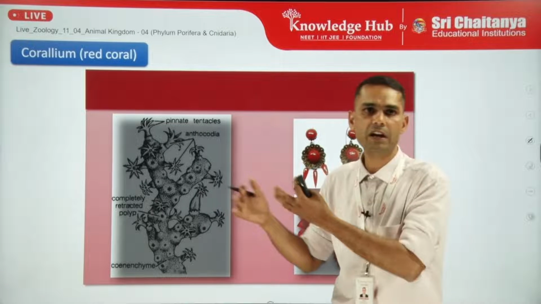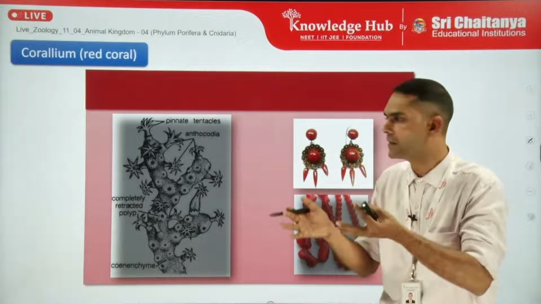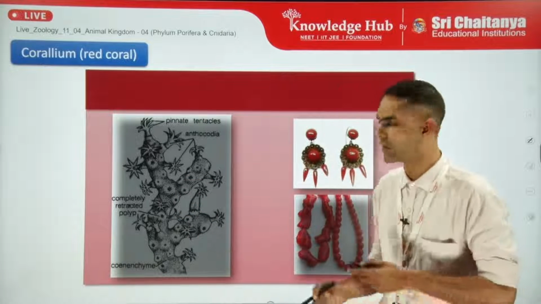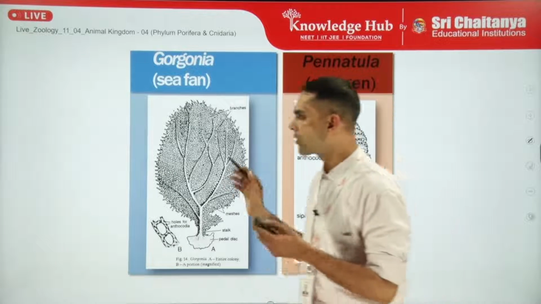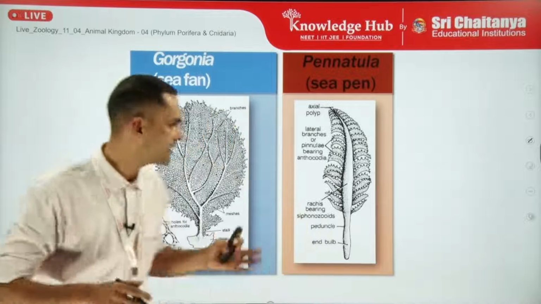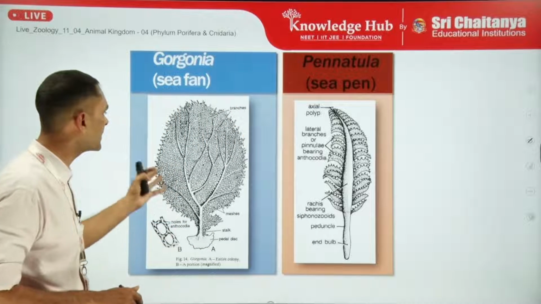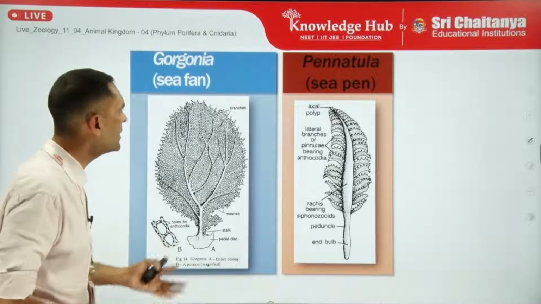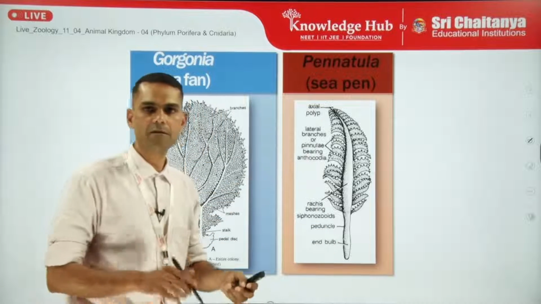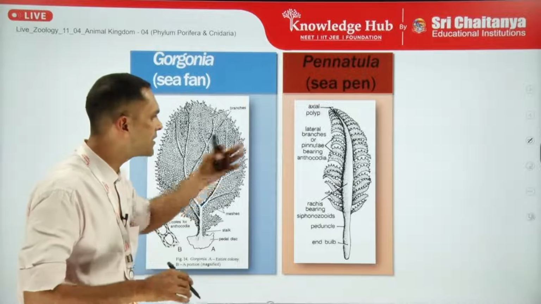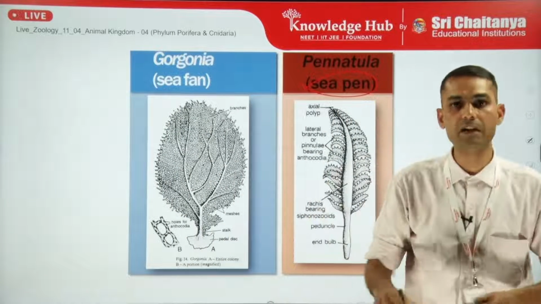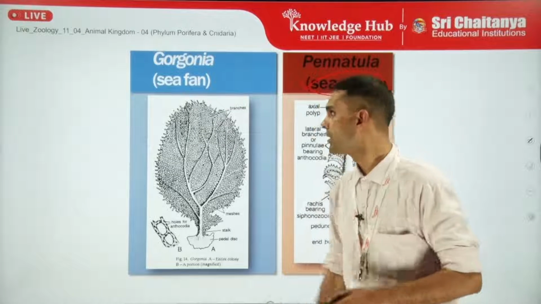Now Corallium or red coral: I have already explained that corals have two examples, red coral and Meandrina, which is given in NCERT as brain coral. Here we can see the example and the diagrammatic representation of the body of Corallium. The other example is Gorgonia, sea fan, which is definitely a colonial form. We can see that its structure resembles a fan, so in common name it is called sea fan, and Pennatula's structure resembles a feather pen, so it is generally called sea pen. Both are usually colonial forms having multiple types of polyps, right?